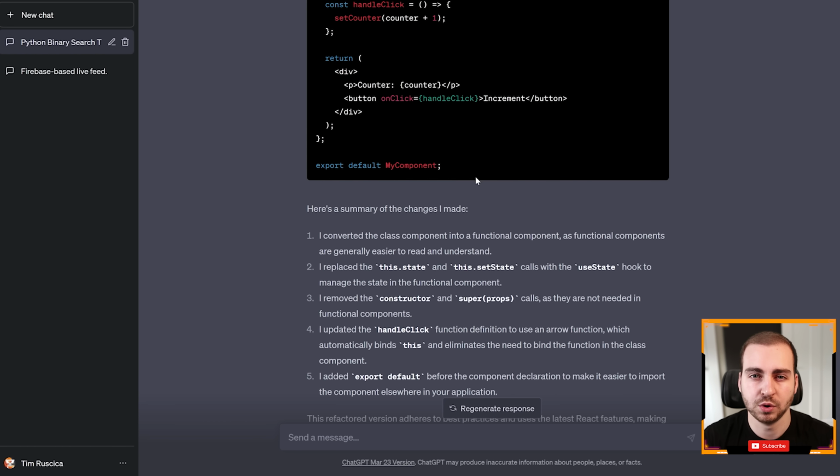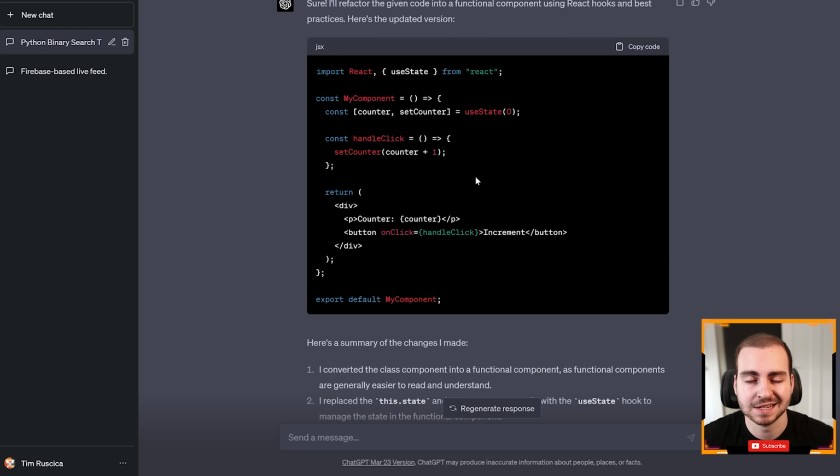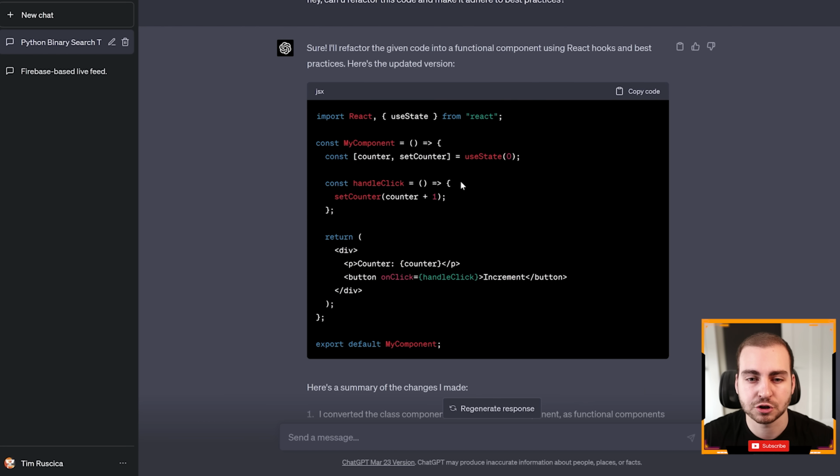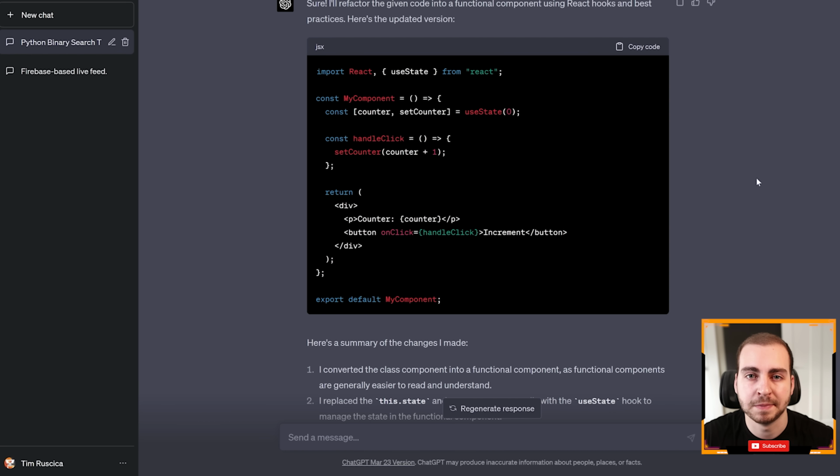Now, a lot of times this will be subjective, and maybe you actually think that ChatGPT is giving you code that doesn't adhere to best practices. Obviously, that's why you still need to have some programming knowledge to be able to use tools like this, but the idea is that it can kind of point you in the right direction, and especially if you're more of a beginner, start feeding it a lot of your code and kind of asking it to roast your code. If you do that, you're going to learn quite a bit very quickly, and you'll see how you can write better code in the future based on the code that's being spit out to you by this AI.